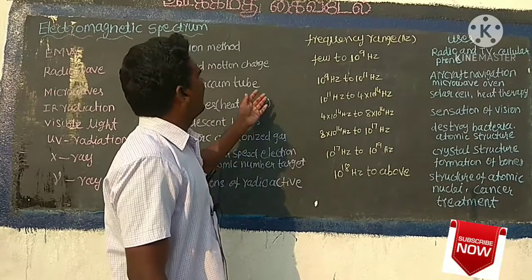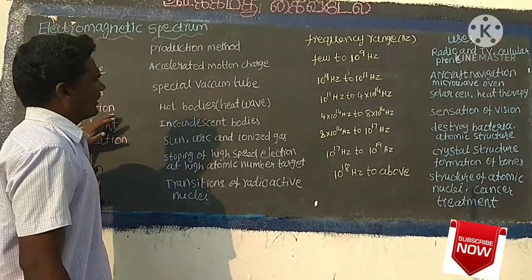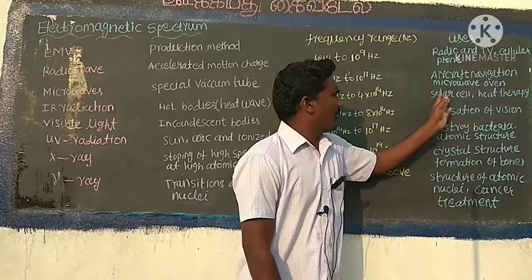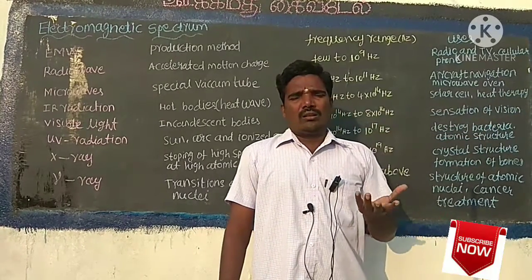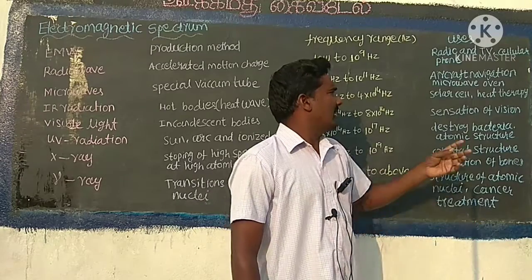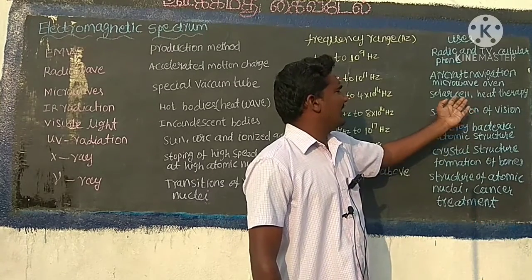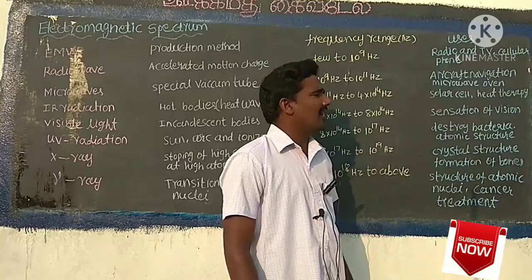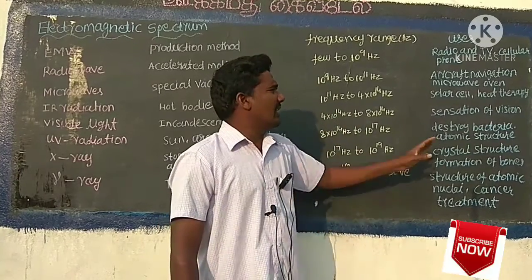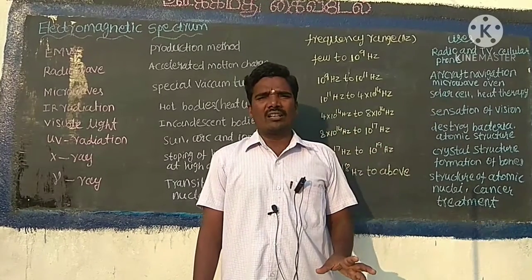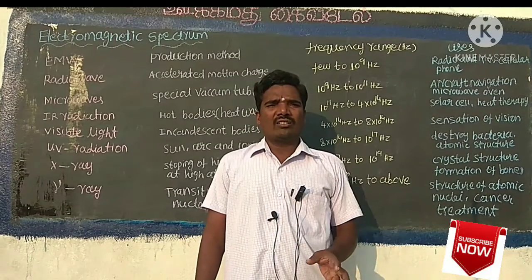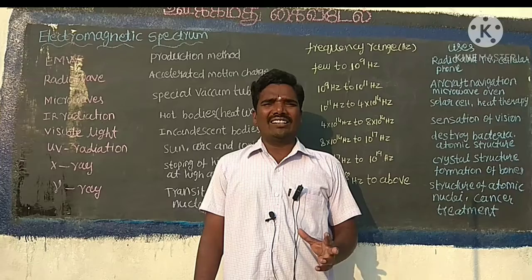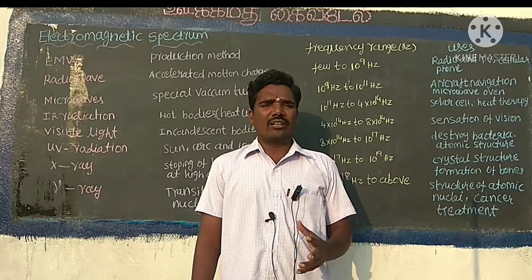The uses of infrared radiation: solar cells, heat therapy for muscular pain. Next, dehydrating fruits, and also used in the greenhouse effect. TV remote as a signal carrier, to look through fog and mist, and also used in night vision or infrared photography.